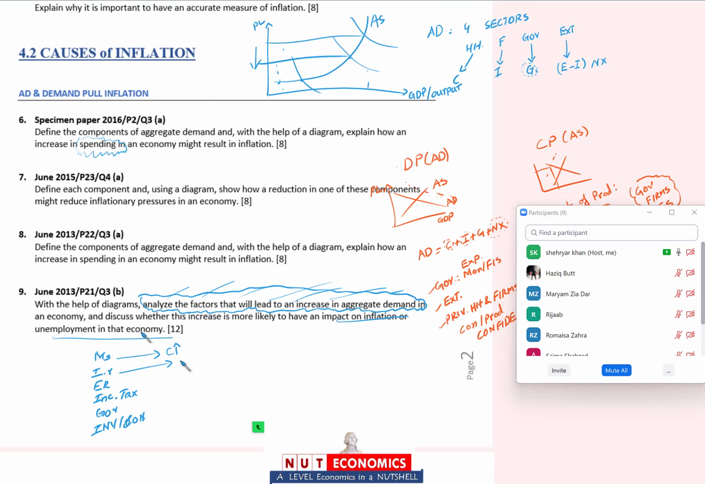Interest rate, if it falls, the borrowing of households and firms will increase, and therefore consumption and investment increase. Exchange rate will affect the price of imports and exports, and therefore net exports will increase if, for instance, the exchange rate depreciates. If income tax falls, households will be richer, their disposable incomes increase, consumption increases, aggregate demand increases. Government spending is a direct component of aggregate demand, and when investor and consumer confidence improves, then consumption and investment increase.